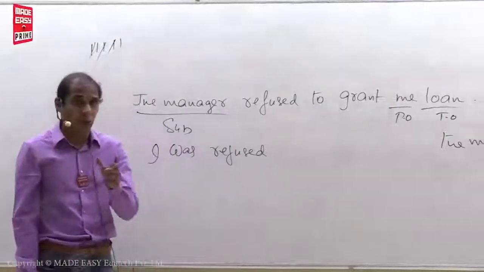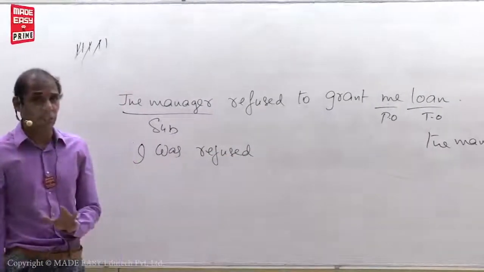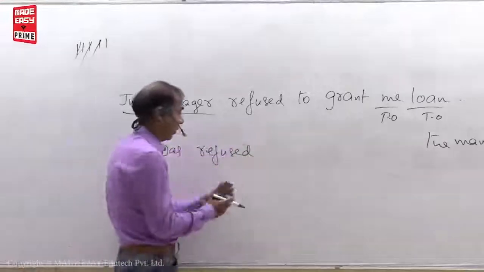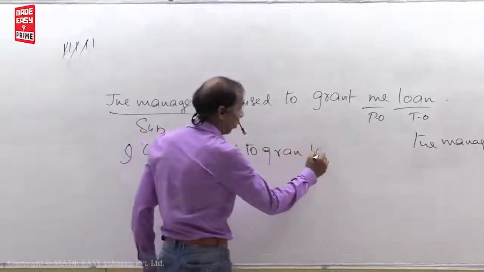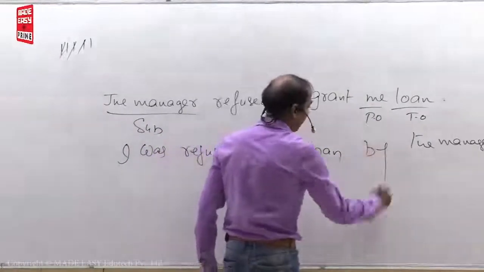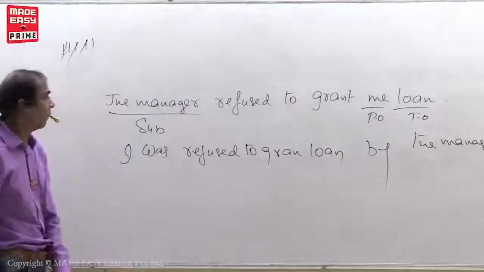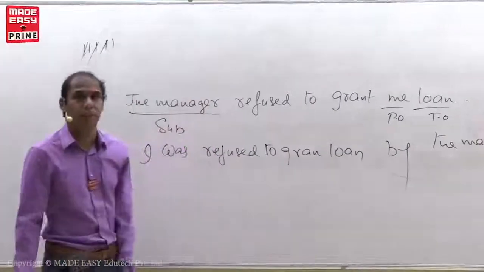But what I told you, when you want to put by after V3, check whether any main points are there in the sentence. Yes. What are the main points here? To grant loan. To grant loan by the manager. Then you write by. I was refused to grant loan by the manager.